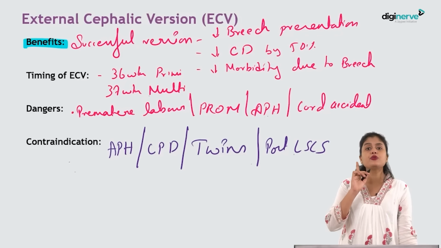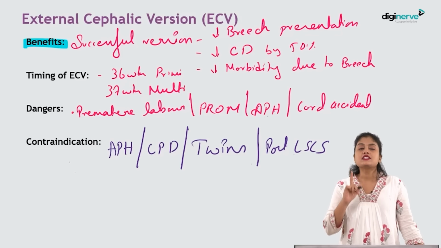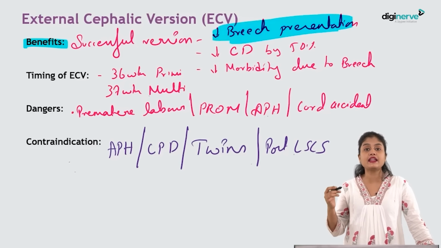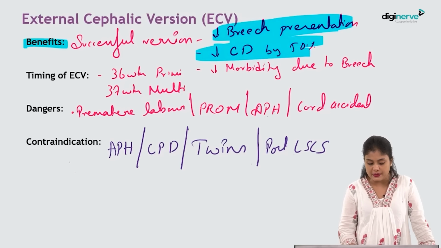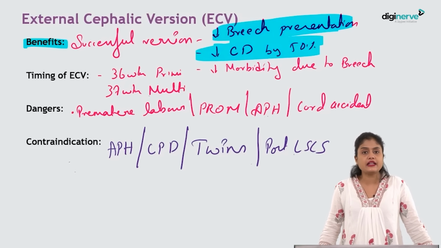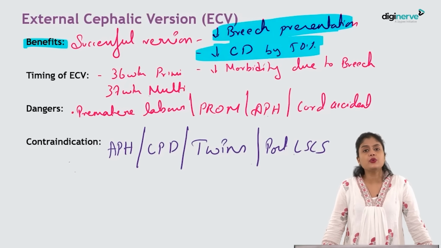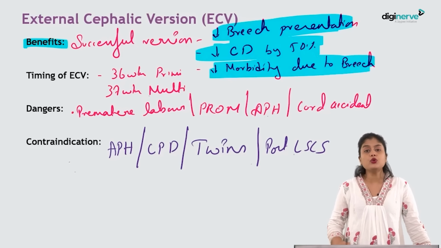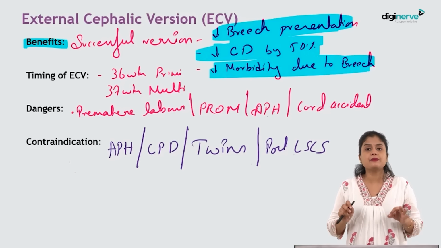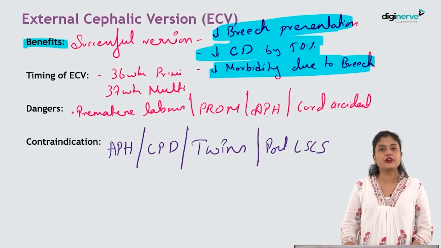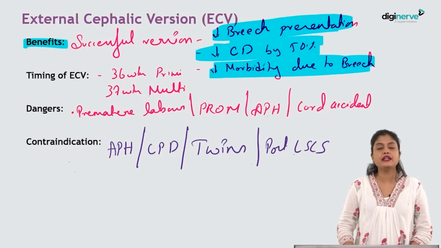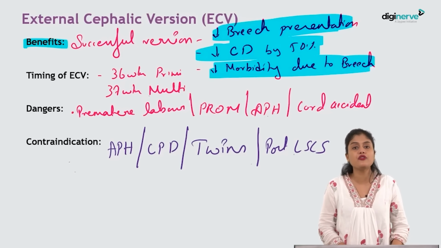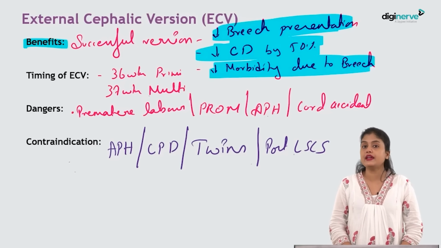If you do a successful external cephalic version, then chance of having breech can be reduced during labor. And this will reduce indirectly cesarean section by 50% because primary with breech becomes a direct indication for cesarean, isn't it? So here you will reduce the chance of having cesarean by 50%. Also, morbidity due to breech. Morbidity means whenever there is a breech extraction, there is some amount of fetal distress. The Apgar values can never be 10 by 10 in case of a breech presentation, isn't it? Because the head is always having some amount of compromise because it is after coming head, isn't it?